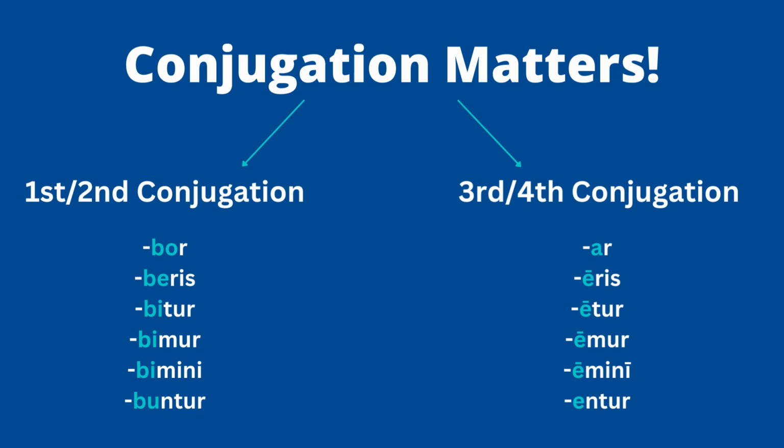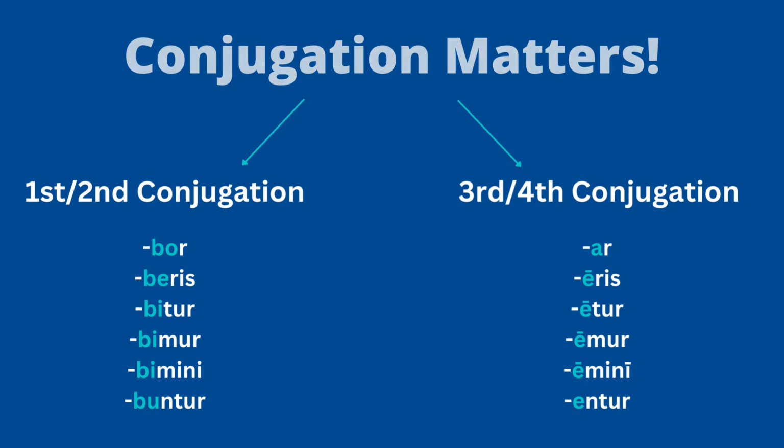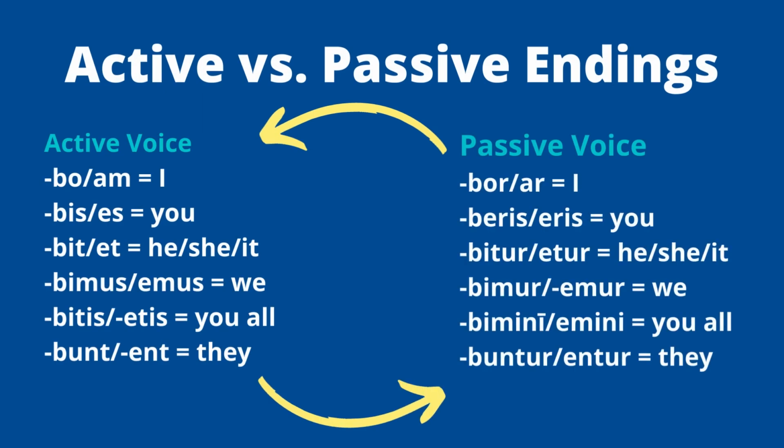So this is nothing unique to passive voice. The only difference is the endings, okay? And in this slide, I'm going to show you what they look like. If you were comparing them, active voice, future tense, you'd use bo, be, be, boo, or the A and 5 E's. You can see it on the left. So bo or means I, bis or ace means you, bit or et means he, she, or it, and down the line. In passive voice, it's the same kind of starting point, bo, be, be, boo, but we have different endings. So it's bor and r, beris and eris, bitur and etur, and that's how you can tell the difference between active and passive voice.